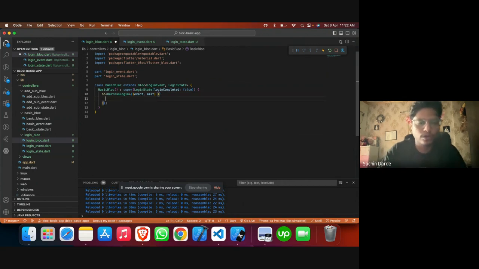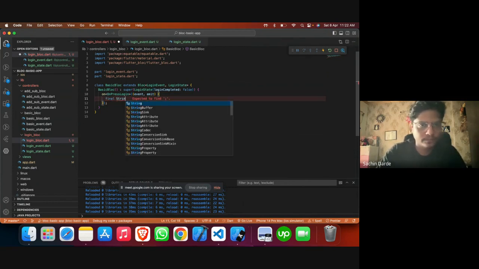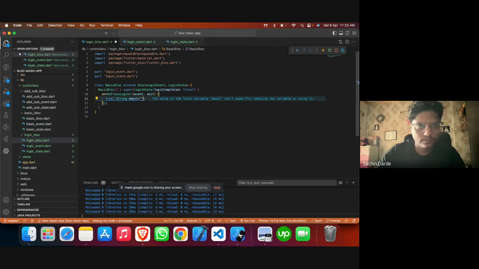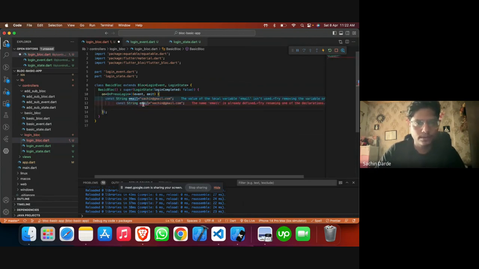Okay. So let's have our static ID and password that need to be compared. Let's say string email would be sachin@gmail.com. These are our constants that need to be compared.